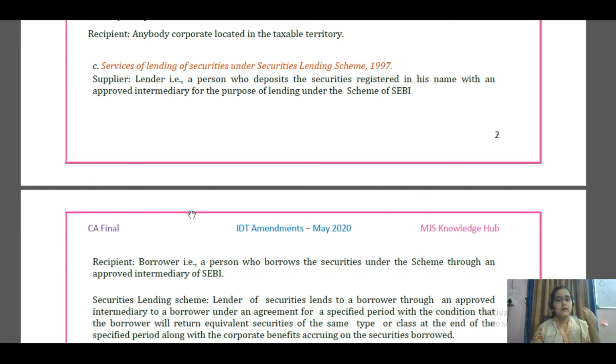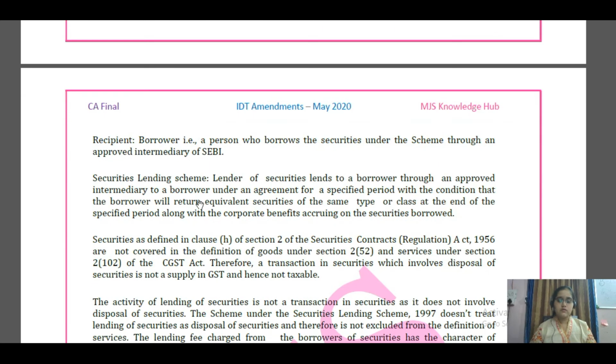One, the lender, and the other, the borrower. So the lender is a person who has certain shares or certain securities with him, which he is holding not with the intention of selling them, but he is holding those securities.